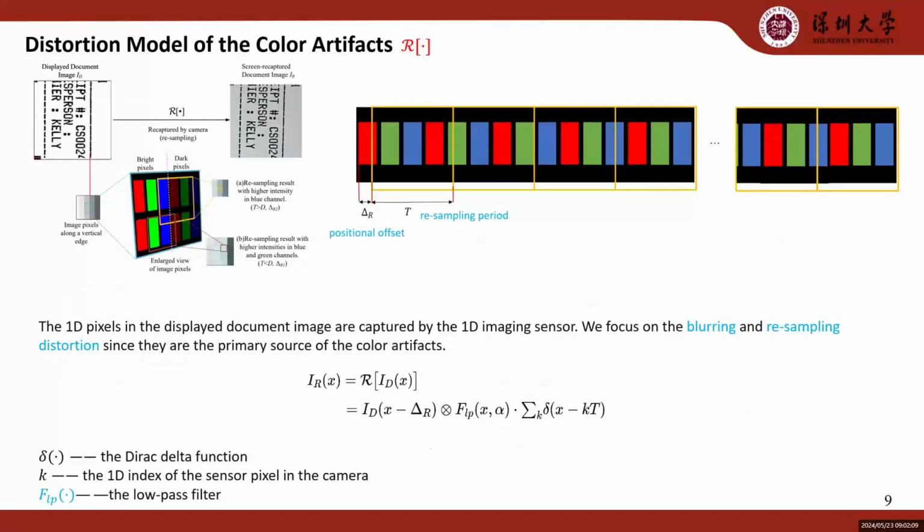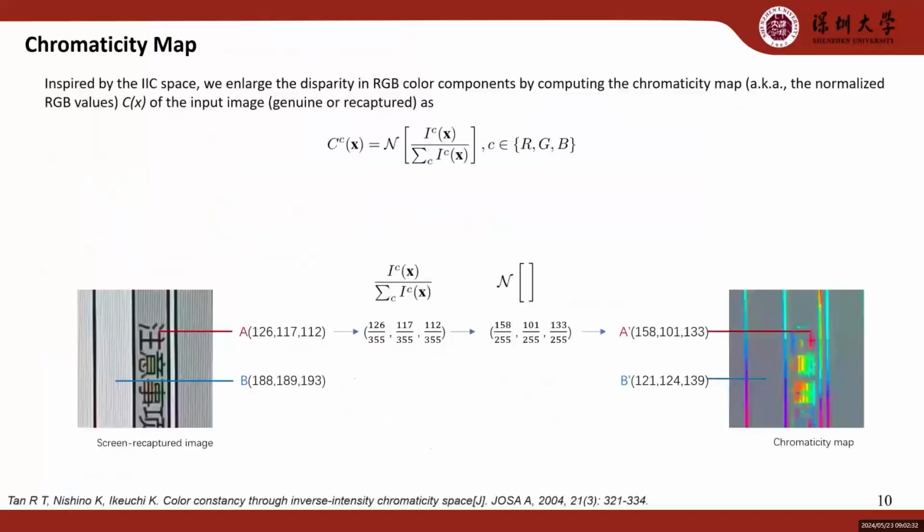The detailed process of how screen content is captured and converted into a recaptured image involves two key steps: blurring and resampling. Blurring is due to the low-pass filtering characteristics of the camera imaging system. Resampling involves the camera sensor sampling the screen content at certain spatial intervals, which can lead to color artifacts in the recaptured image. Extracting chromaticity maps is a crucial step in understanding and utilizing the color artifacts.